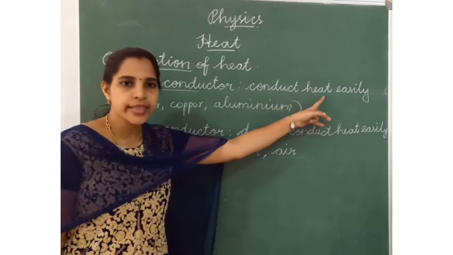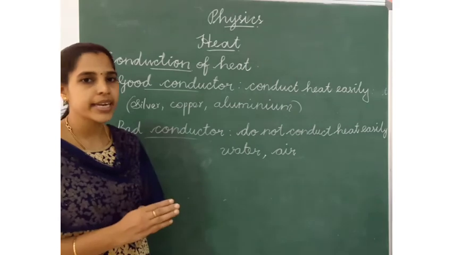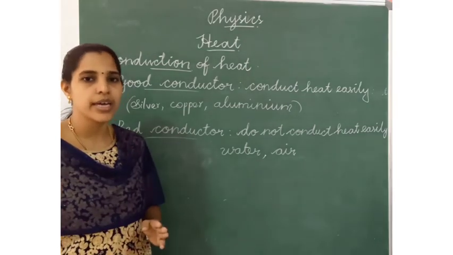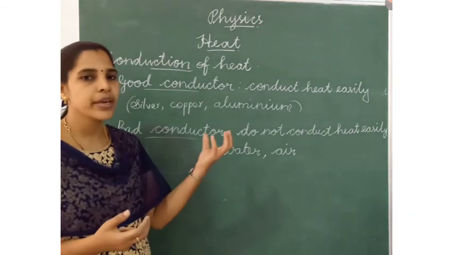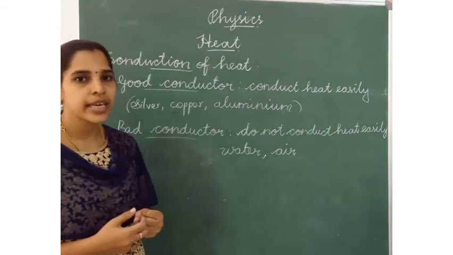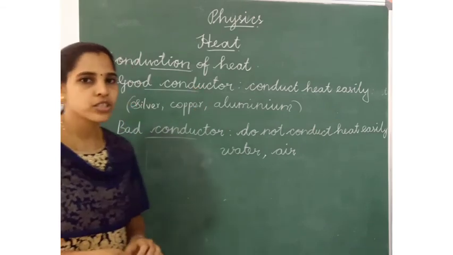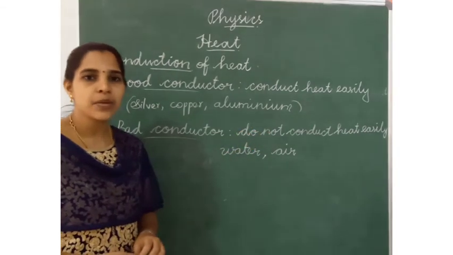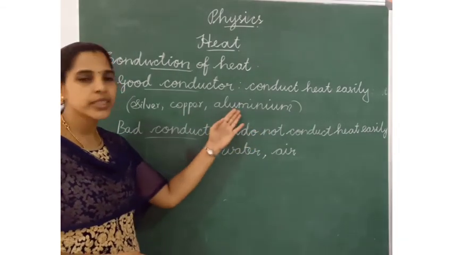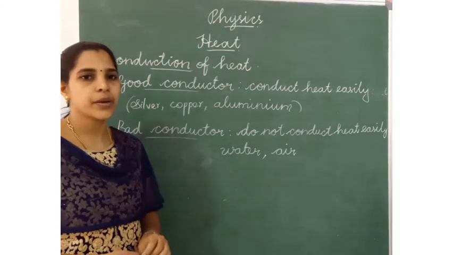Materials that conduct heat easily, that means they transfer the heat energy from one object to another object. So it is called a good conductor of heat. For example, silver, copper and aluminium. These are the good conductors.